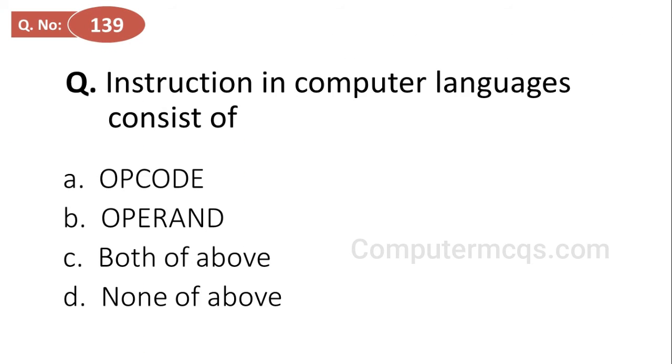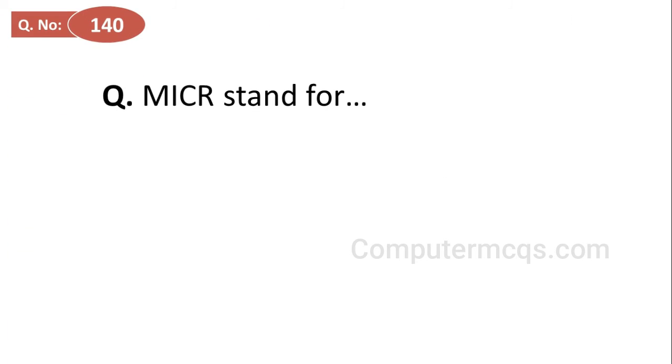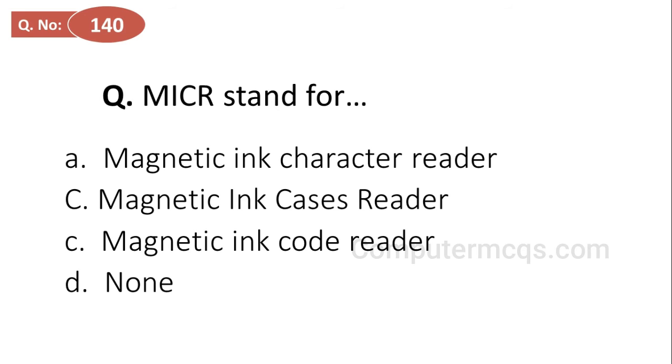Instruction in computer languages consist of, options are OP code, operand, both of above, none of the above, and the correct answer is option C, both of above. MICR stands for, or what is the full form of MICR? Options are magnetic ink character reader, magnetic ink case reader, magnetic ink code reader, none of the above, and the correct answer is option A, magnetic ink character reader.